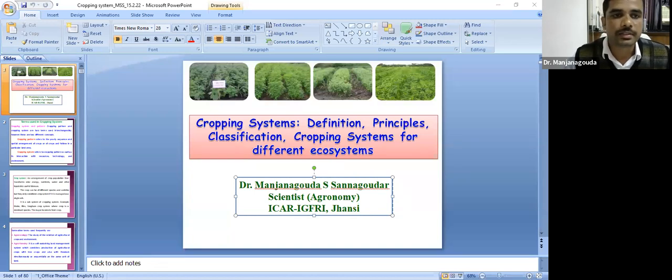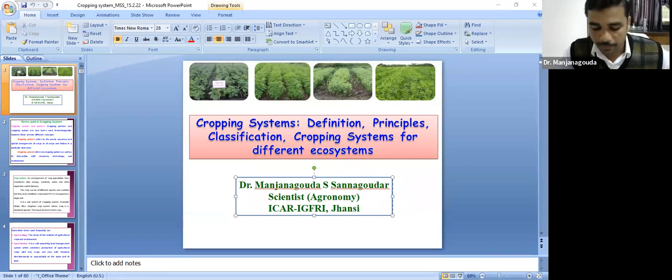Definition, principles, classification, cropping system for different agro ecosystems, etc. Introduction about the topic. These are all some of the basic terminologies which are very much required, very much essential to know about the cropping systems, also from an examination point of view.